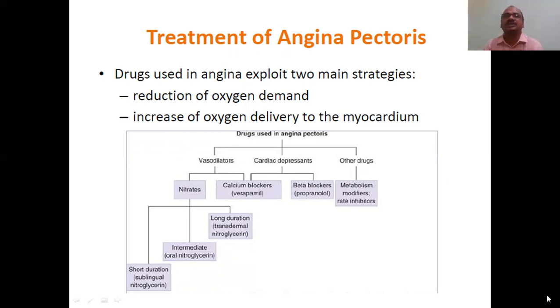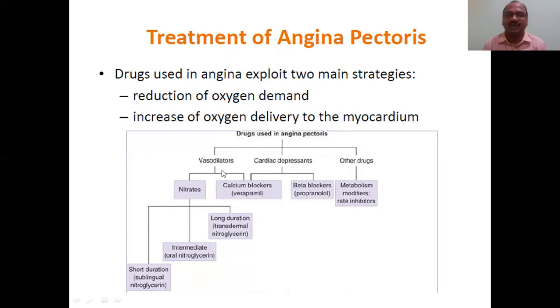See, this slide and this table are very important. You have to write them in the examination. Drugs used in angina pectoris: mainly three are there. See here, the first one is vasodilators.